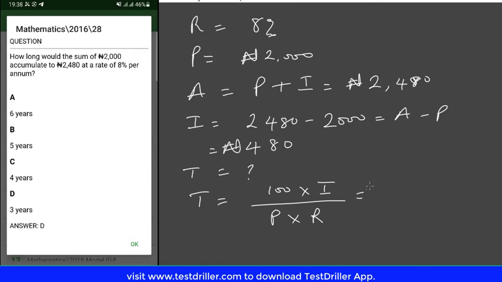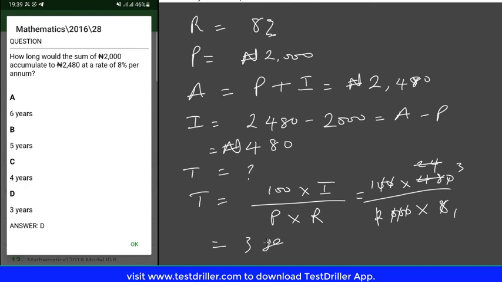So that's 100 times the interest, 480, divided by the principal, 2000, times the rate, 8. If you cut all the zeros and simplify further, 2 here will give you 24, then 8 in 24 will give you 3. So we're going to get 3 years as our answer, and that means the correct option is option D.